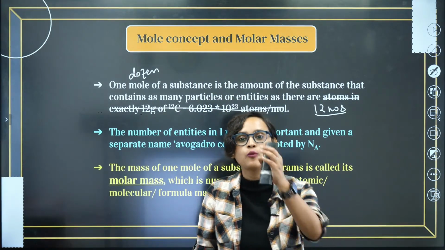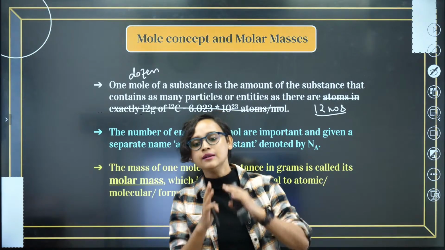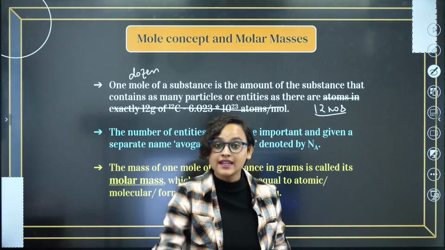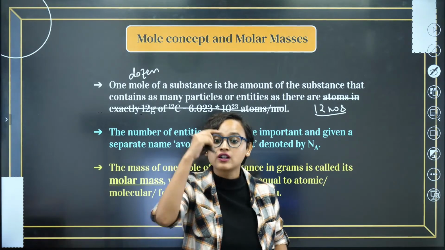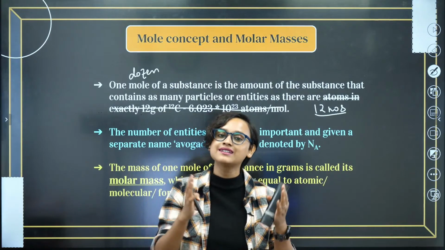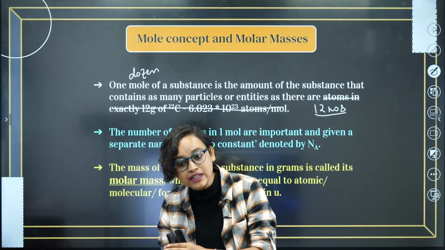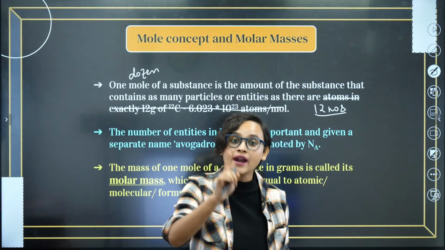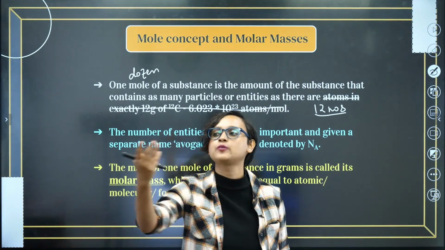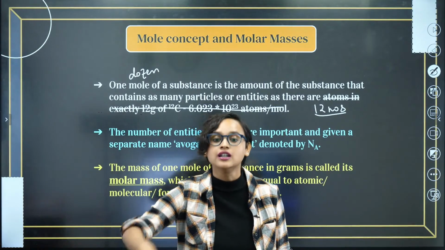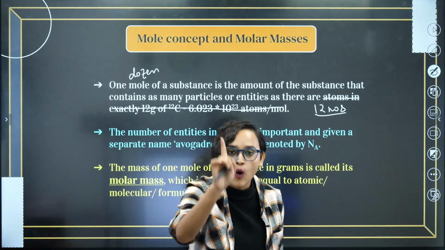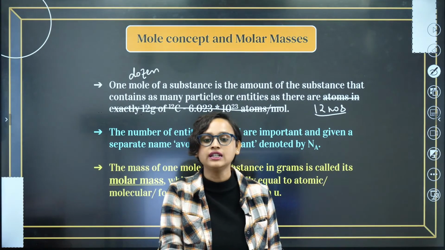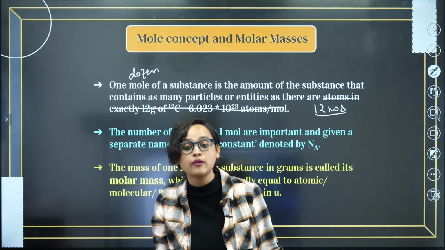So now when I say 1 mole of banana, you should be saying, ma'am, that means 6.023 into 10 to the power 23 bananas. If I say 1 mole of carbon atoms, you will say, ma'am, it is 6.023 into 10 to the power 23. Now if I say 1 mole of electrons, you will be like 6.023 into 10 to the power 23. Now tell me, what is 1 mole of rice? Tanya, you are absolutely right. 6.023 into 10 to the power 23.